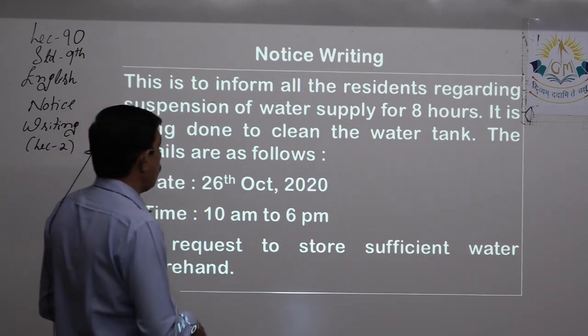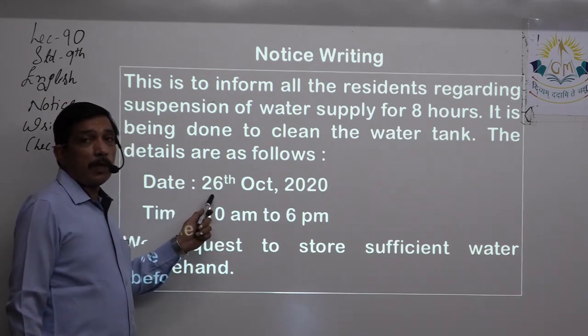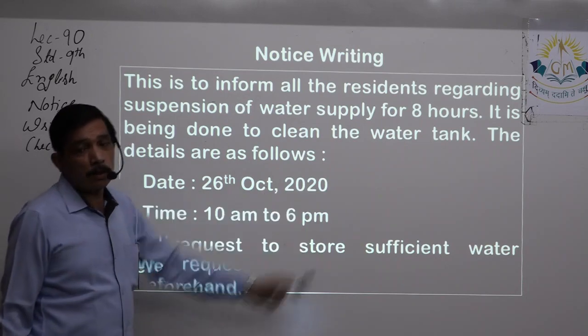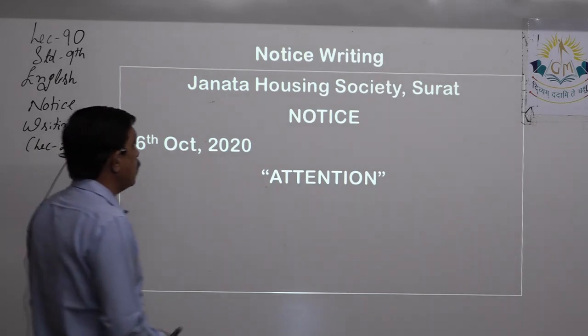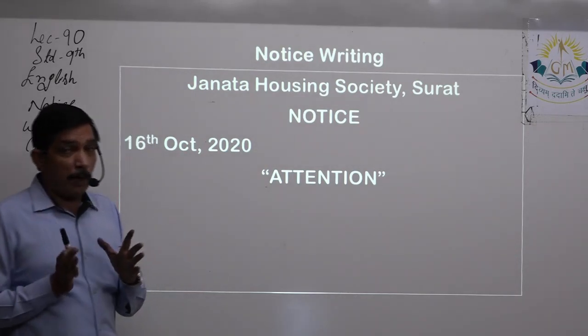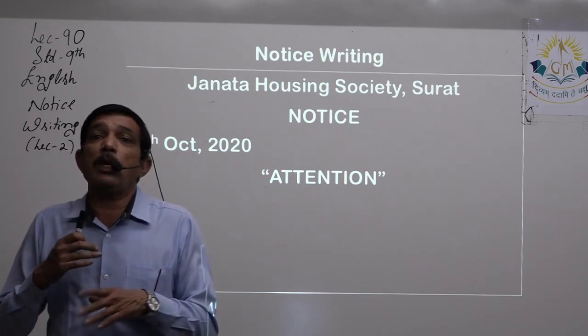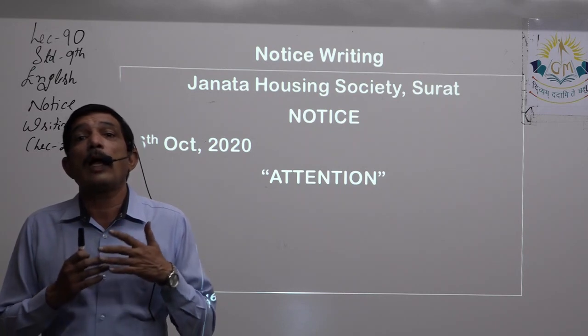Now please remember one thing: the date on which the water supply will be suspended is 26th October 2020. And what was the date of issue? 10 days before it was told. So keep this in mind. Be logical. When you are writing a notice, be logical that you give sufficient time for people to act.